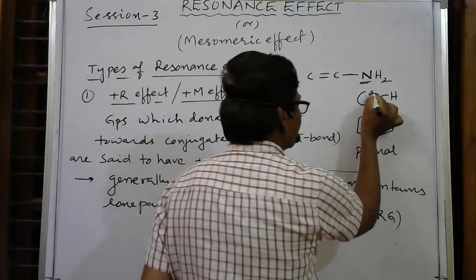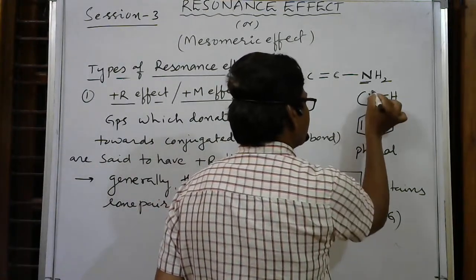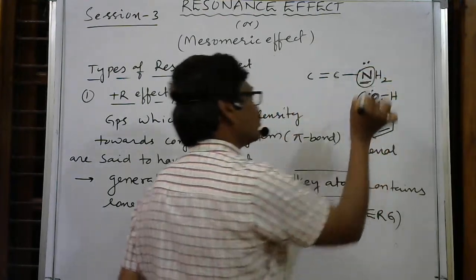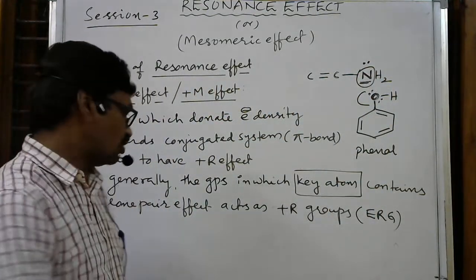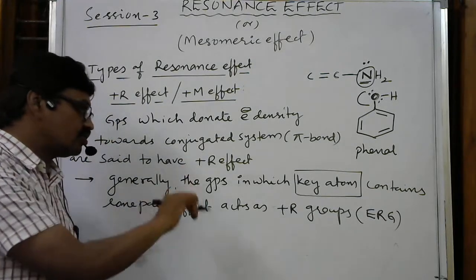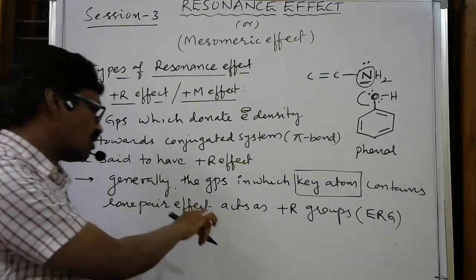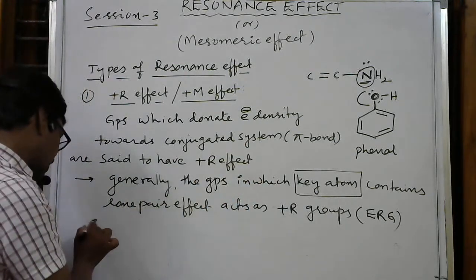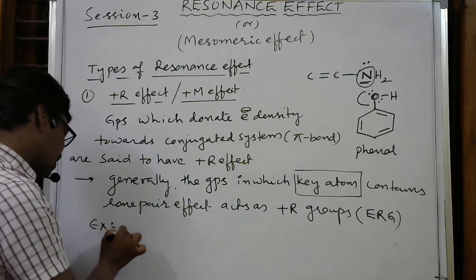So on the key atom there is a lone pair of electrons. Like this, if lone pairs of electrons are present, here nitrogen is the key atom. Here also there is a lone pair of electrons on nitrogen. Generally, all the groups in which the key atom contains a lone pair of electrons act as plus R groups. See, here I am writing some examples. I'll give the explanation again; first I am writing examples.